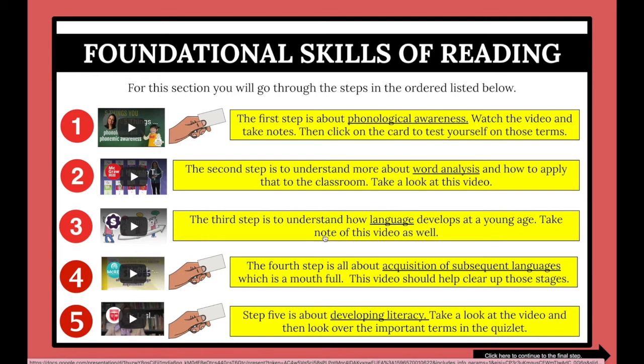The third step is about understanding how language develops at a young age. Take note of this video as well. This is just showing you the steps of language development, and it's also very important to understand that and to have a good grasp of language development.